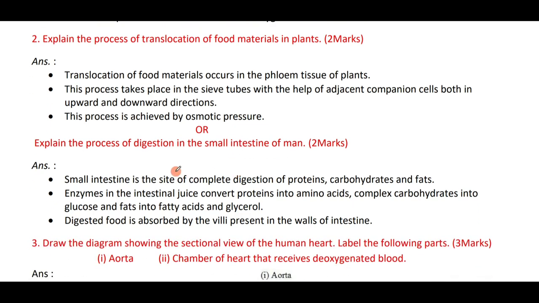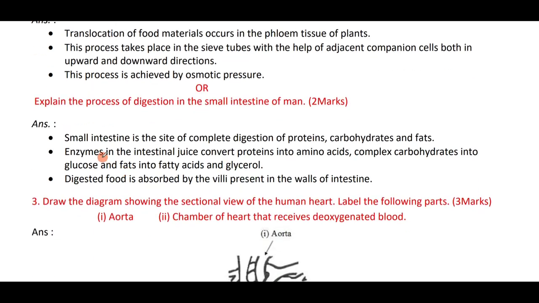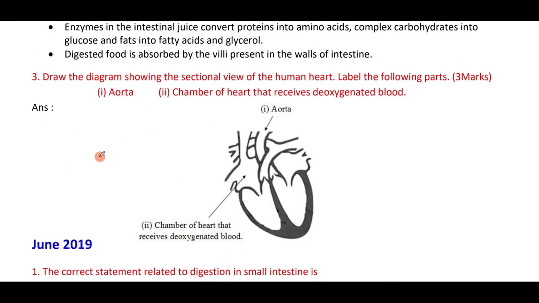Next, explain the process of digestion in small intestine. We know that the small intestine is the site of complete digestion of proteins, carbohydrates and fats. The enzymes present in the intestinal juice convert proteins into amino acids, complex carbohydrates into glucose, and fats into fatty acids and glycerol. The digested food is absorbed by villi present in the walls of the intestine and transported to other parts of the body through blood.